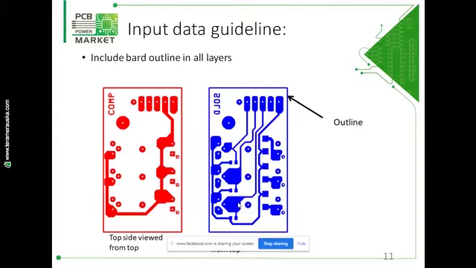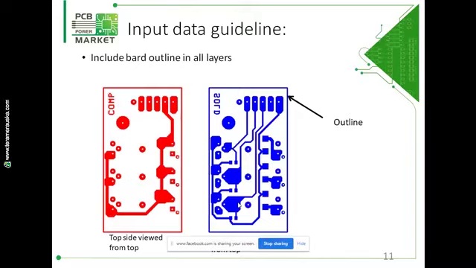The outline is required to ensure a proper alignment of all the layers in case there is any offset in your layers. At the same time, we also need the separate outline layer.